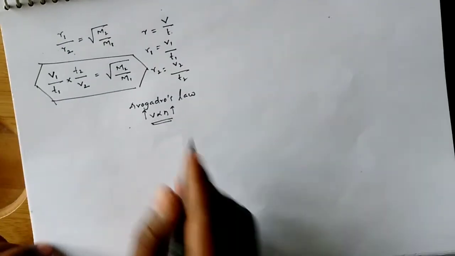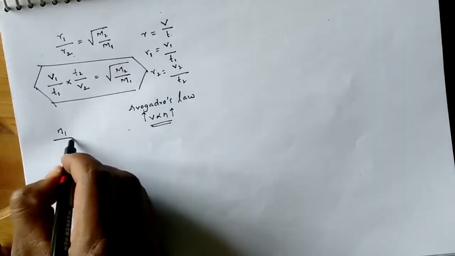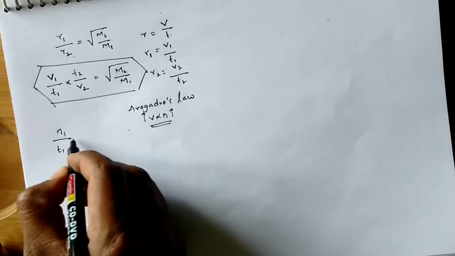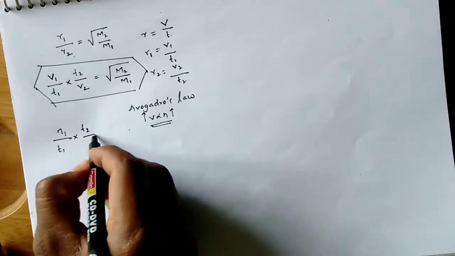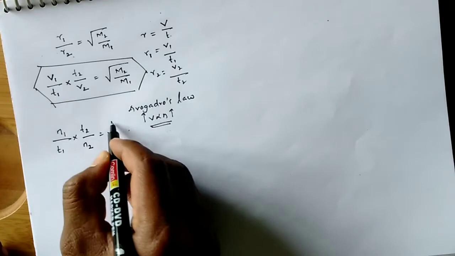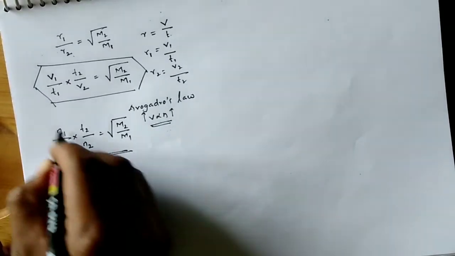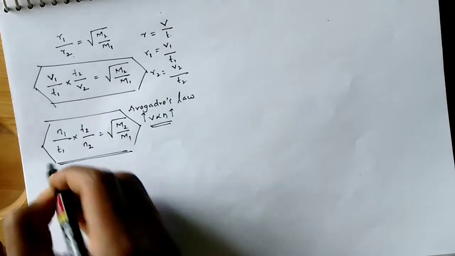So instead of volume, I am taking here number of moles. N1 by T1 into T2 by N2 equal to root M2 by M1. This is one more relation if number of moles is given to you.